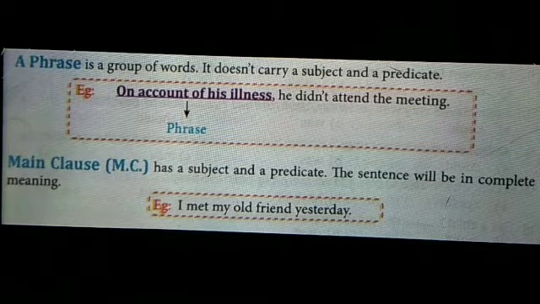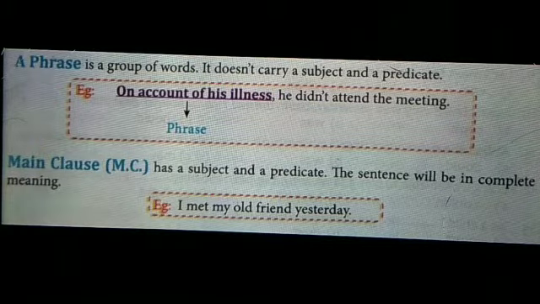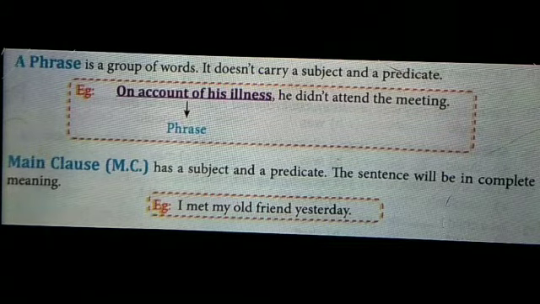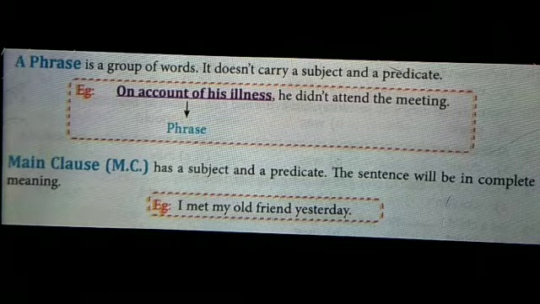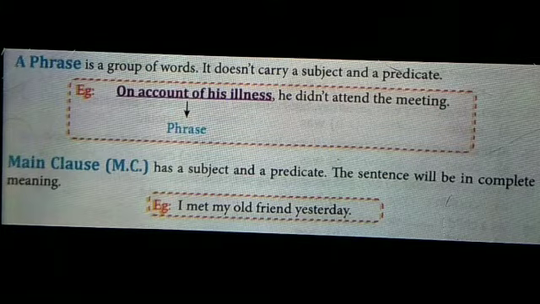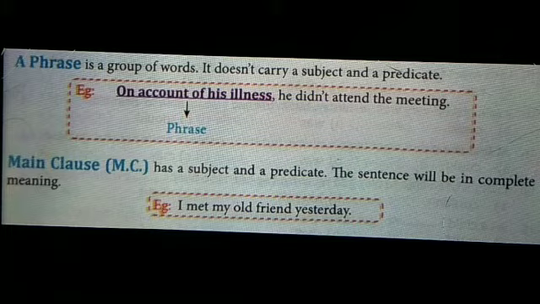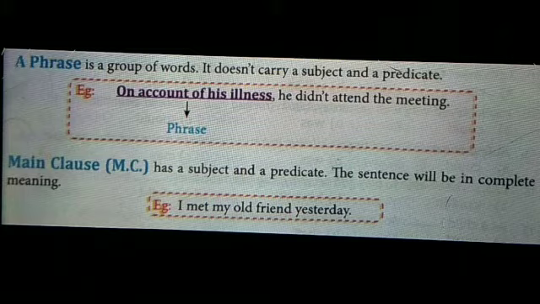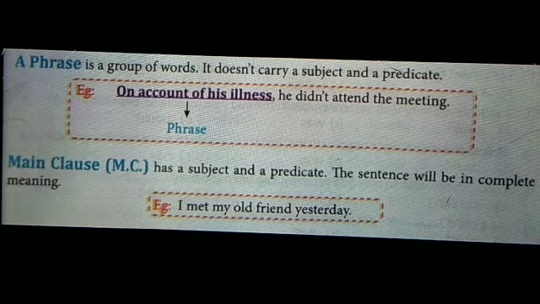You see main clause. He didn't attend the meeting. That is the main clause. So it has a subject. We denote a main clause with MC. The sentence will be in complete meaning because there is a subject and a predicate. So you can see he is the subject. Didn't attend is the verb. He is the subject, didn't attend the meeting is the predicate. And you see here, I met my old friend yesterday. So this is an ordinary statement. This is another example.